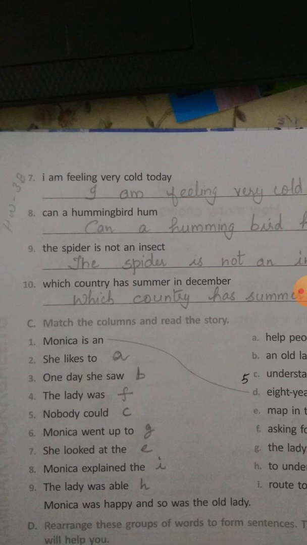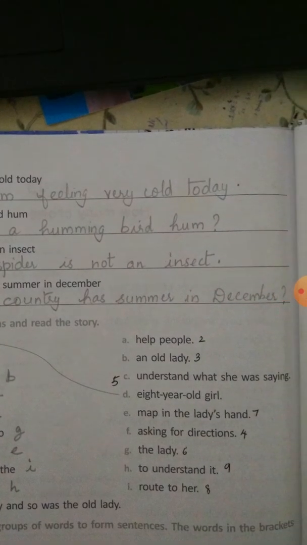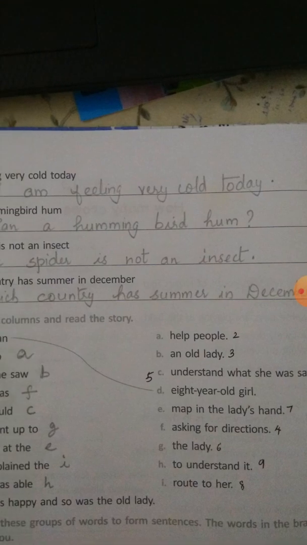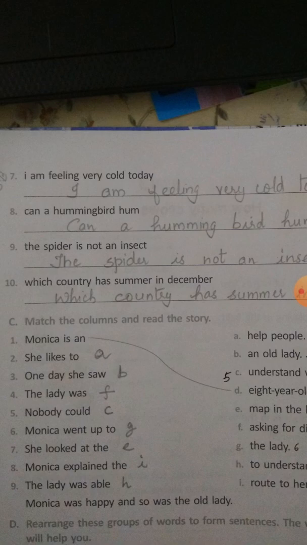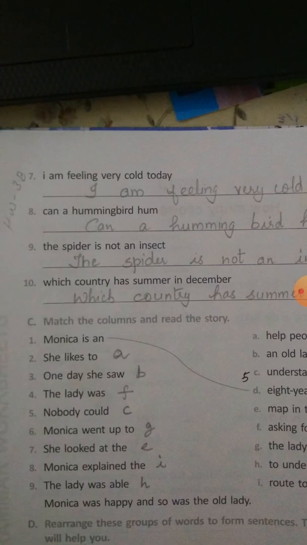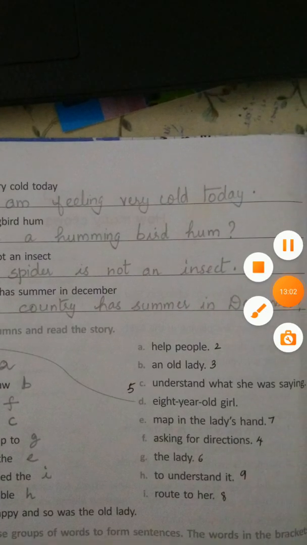Then eighth one, Monica explained the route to her. I, match with I, route to her. The lady was able to understand it. H, the ninth one, match with H. Monica was happy and so was the old lady. So that's all for today.